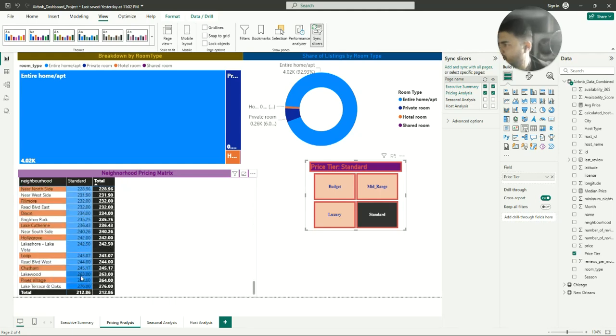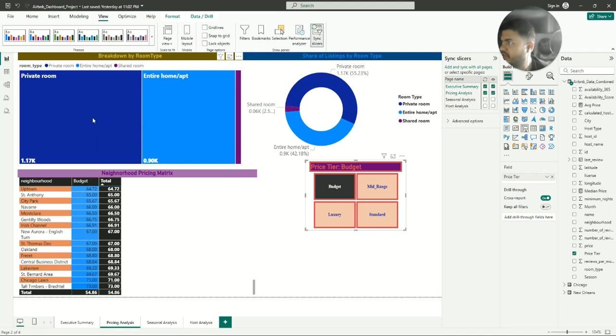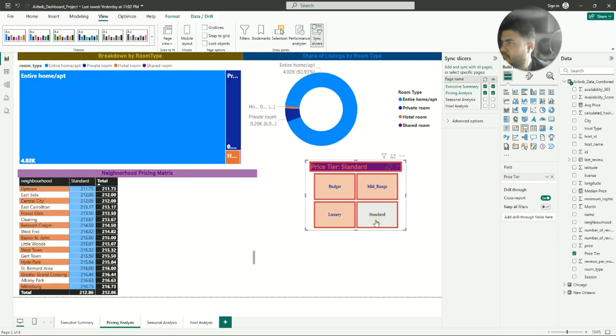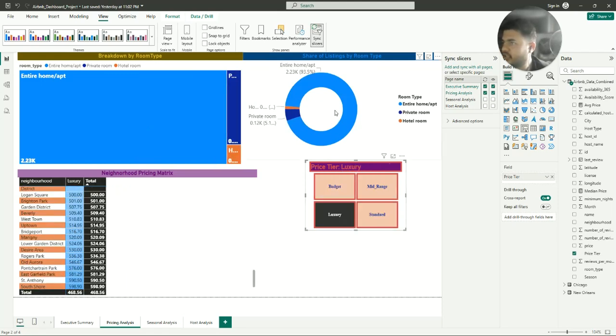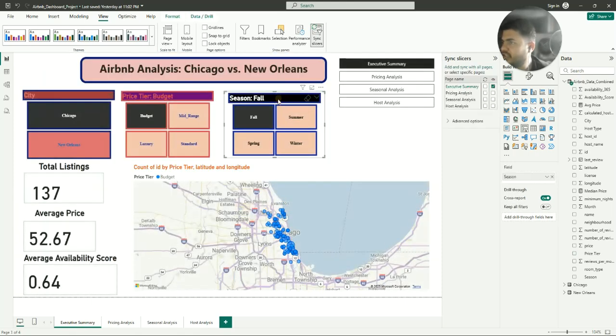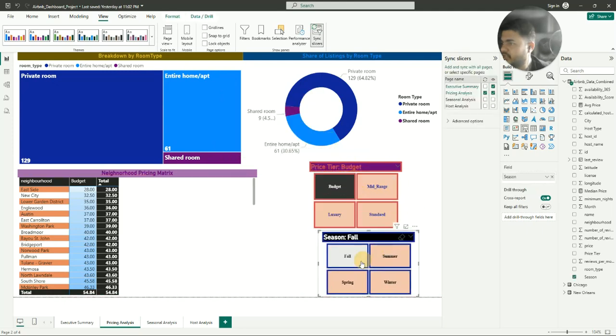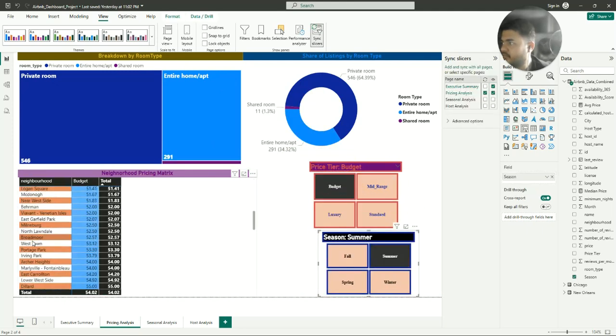You can see the colors are changing according to the average price, and we can see our tree chart also changing, and the donut chart also changing according to that. If we want to see more, like seasonal fall, we can also add this. We can see more. So we can go into more deeper analysis.